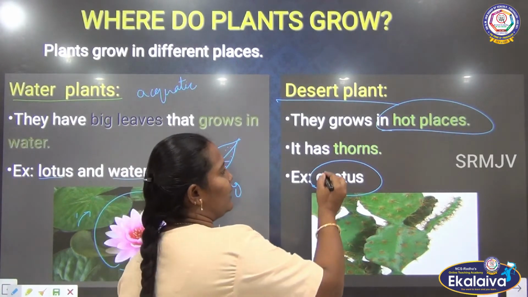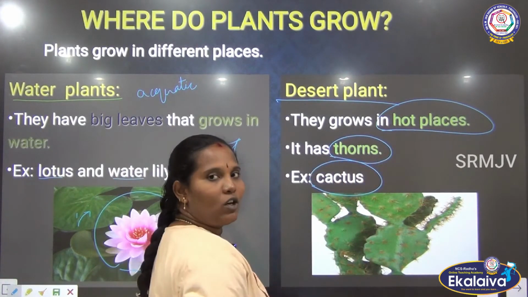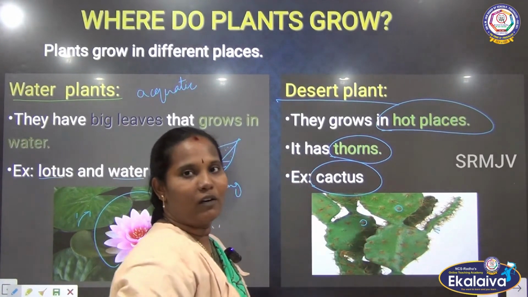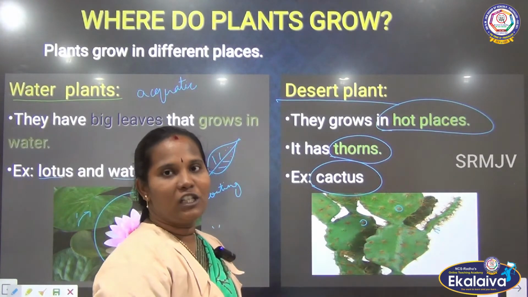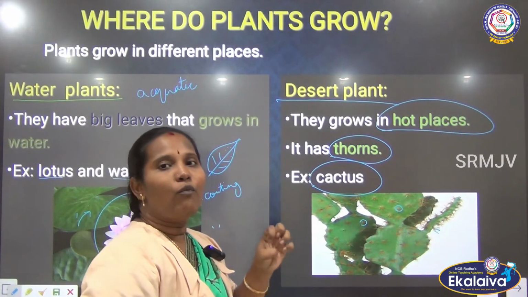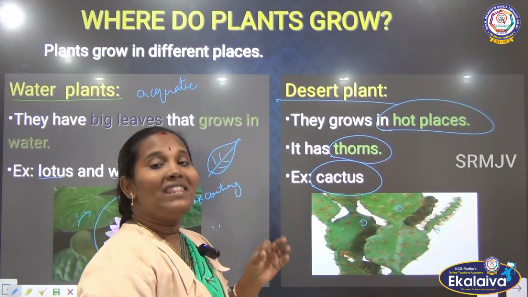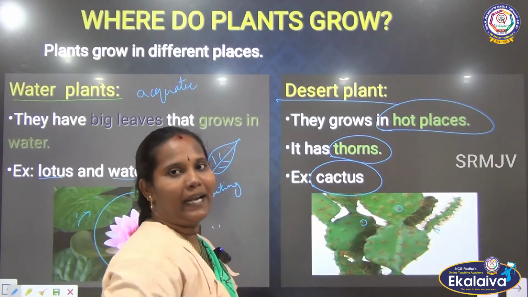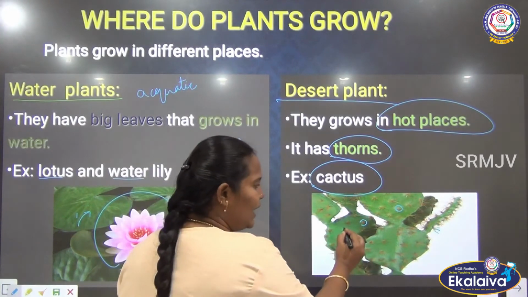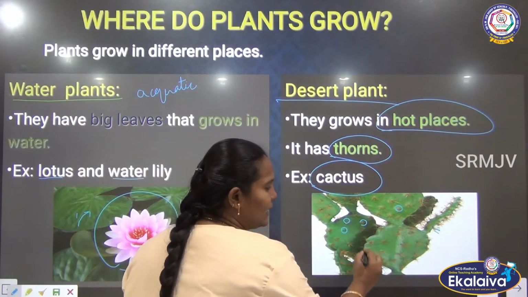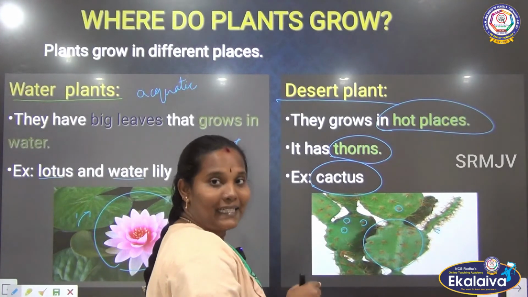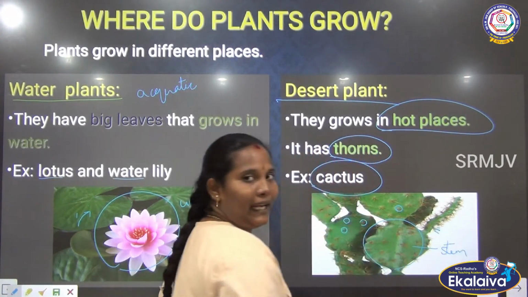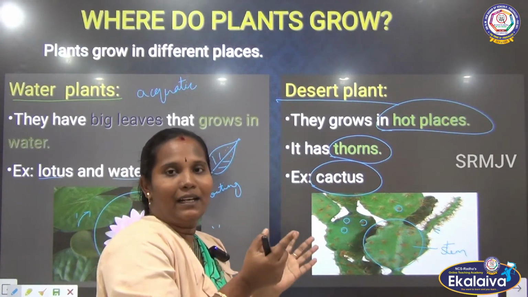How are they modified? They have thorns. What are thorns? We can see here, this is the thorn. Actually, the reason they have these thorns is they cannot get enough water in the desert. So the leaves are modified like a thorn. Actually the thorn is a leaf of the plant. But we can see a leaf-like structure here. What is that? That is actually the stem. The stem is converted into a leaf-like structure.